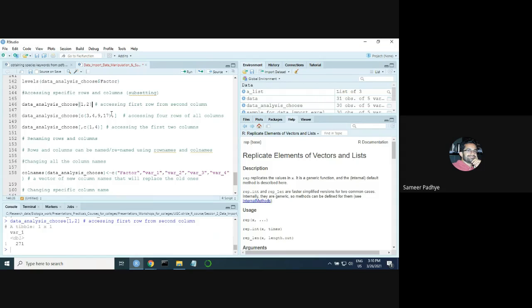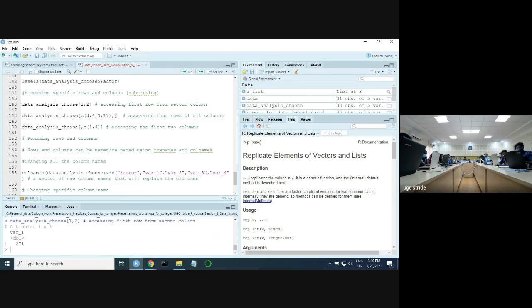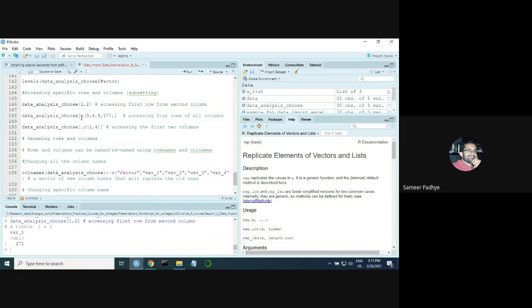a specific element of row and column combination. In addition, suppose you are interested in selecting different rows from your data set. In our case, we want to select the 3rd, 4th, 9th, and 17th row from that data. How do you do that? You first give the name, you put square brackets, and then you give a vector of the row numbers.